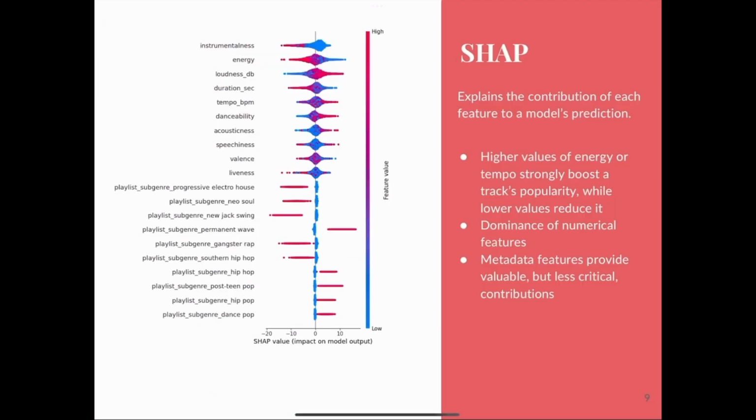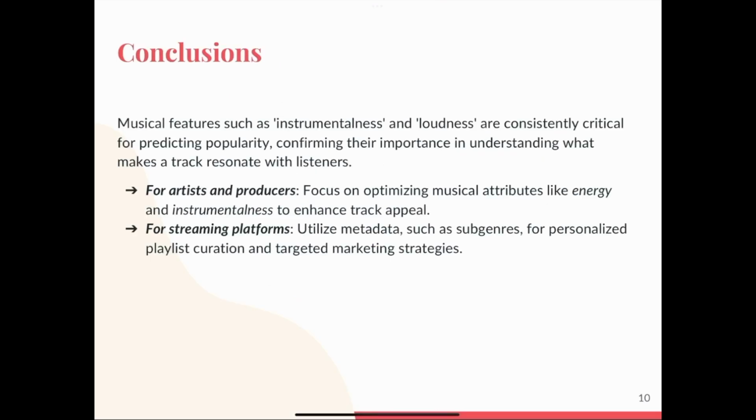To better understand these contributions, we use SHAP analysis to interpret the LightGBM model. SHAP helps us identify not just what features were important, but how they influence predictions. For example, higher values of energy and tempo consistently increase popularity, as seen in their positive SHAP values. Meanwhile, numerical features like instrumentalness and loudness also show a strong positive impact. On the other hand, metadata like subgenres contributed less but provide complementary insights, with their influence varying across tracks and listener demographics.